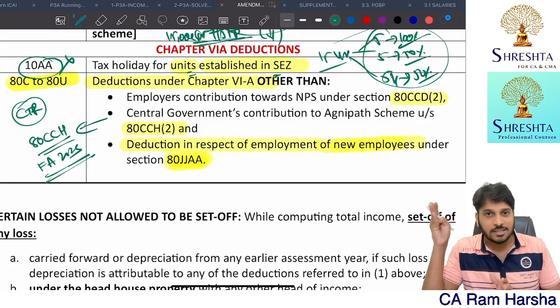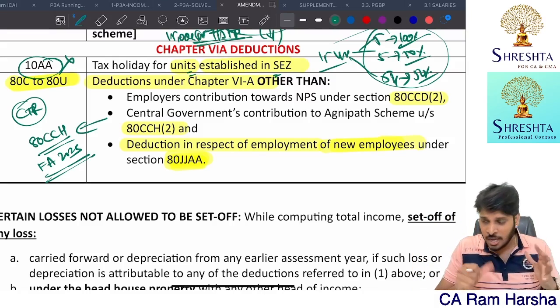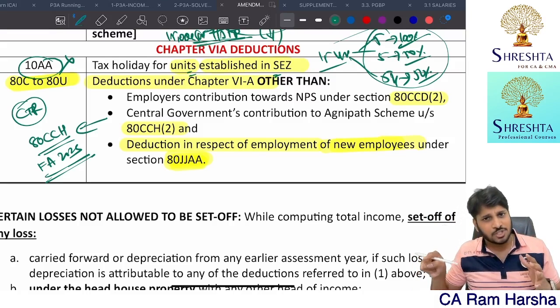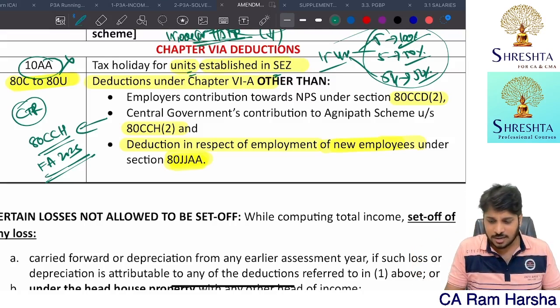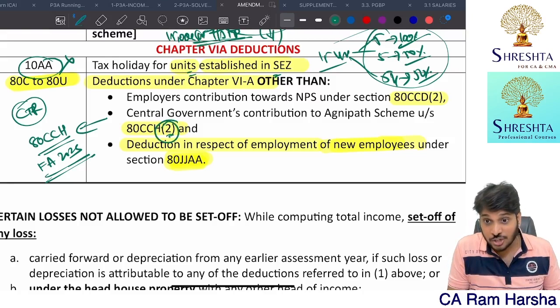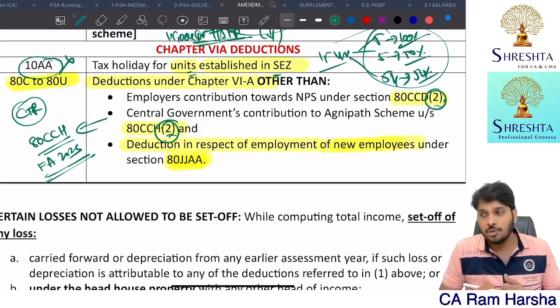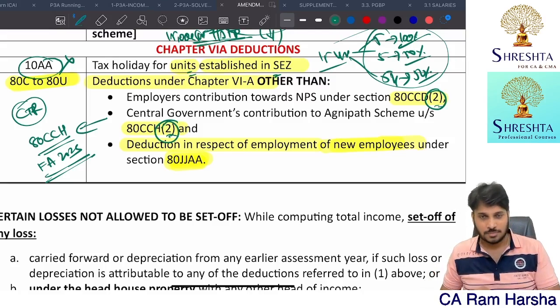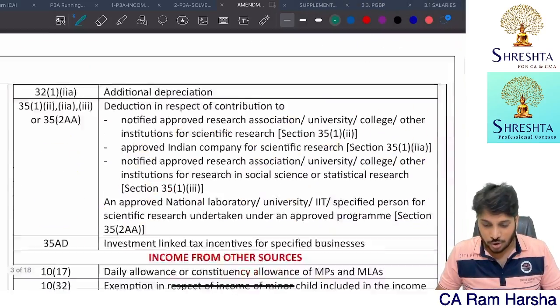Don't worry, you will find that in the chapter 6A related amendments class. Right now, this is the default tax regime concept. In the amendments, you have another timestamp, that is chapter 6A related amendments. So there you will understand what 80CCH is. Getting it? Remember, only subsection 2. Here also only subsection 2 deduction. What is subsection 2? All that you will understand in chapter 6A. You clear? So once again, long story short.